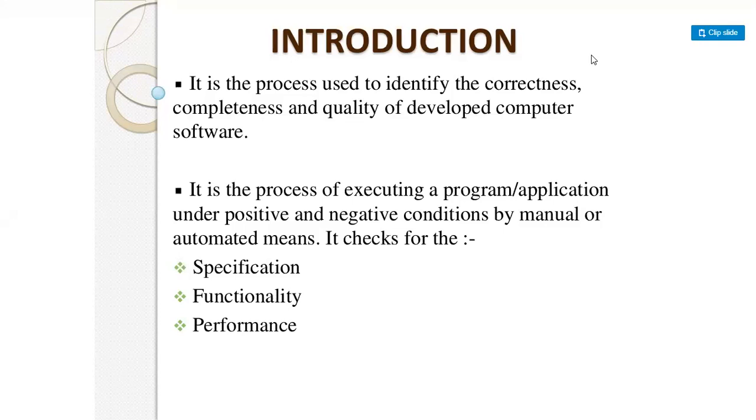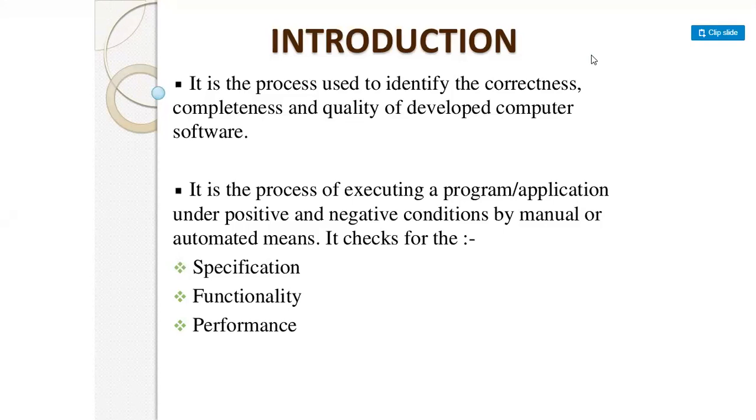That means we have to check whether the software is going to perform in a correct manner while developing quality software. It is a process of executing a program application in positive and negative conditions by manual or automated means.